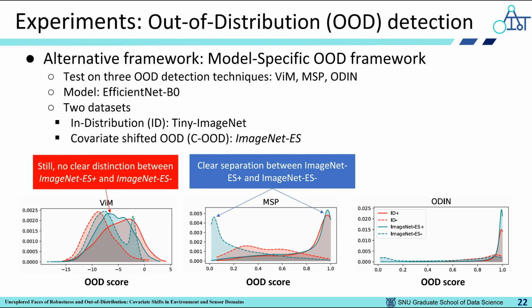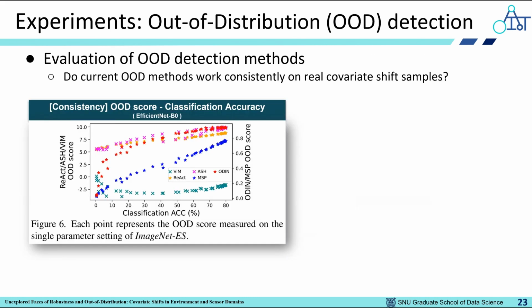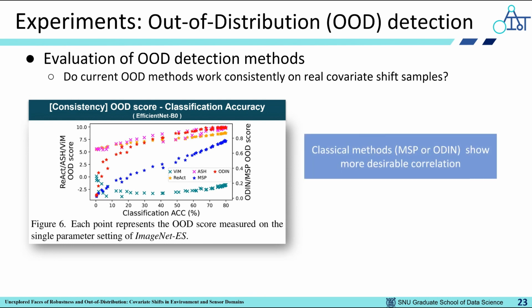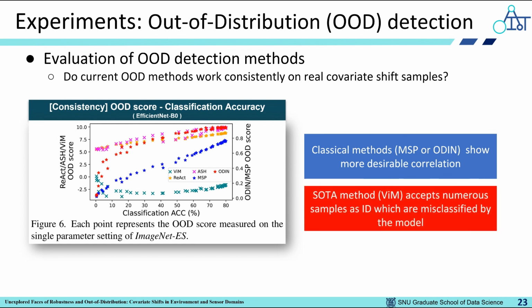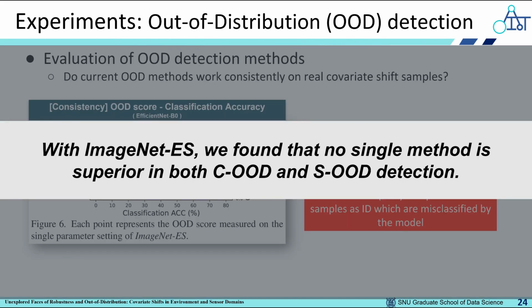The state-of-the-art method, VIM, can separate ID plus and minus, but still cannot distinguish ImageNet-ES plus and minus. On the other hand, MSP shows clear separation between ImageNet-ES plus and minus. Another experiment was executed to evaluate various OOD detection methods on ImageNet-ES. This chart illustrates the OOD score of each parameter setting and the corresponding classification accuracy. We could observe that classical methods show more desirable correlation, while VIM accepts numerous samples as ID which are misclassified by the model. Overall, extensive experiments with ImageNet-ES imply that no single method is superior in both COOD and SOOD detection.